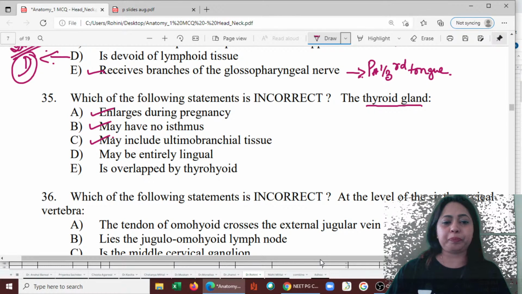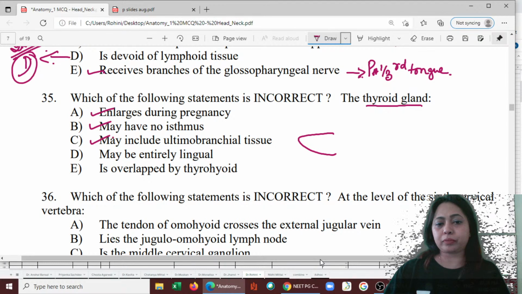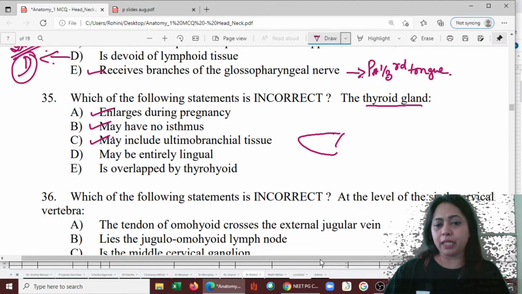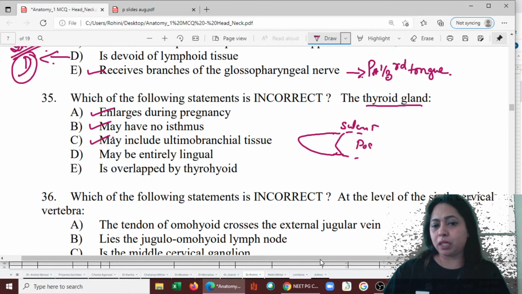It may be entirely lingual thyroid, it is called. If this is the tongue, there is a line called the sulcus terminalis, and behind it is the posterior one third. This is the anterior two thirds.